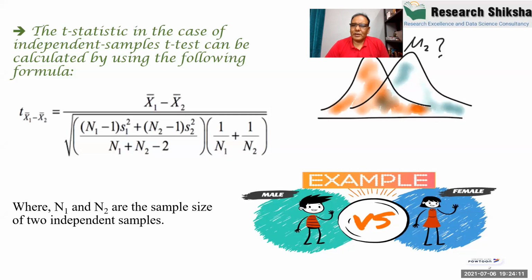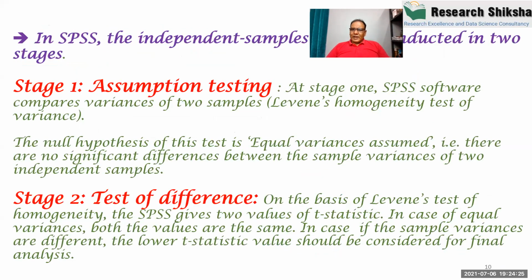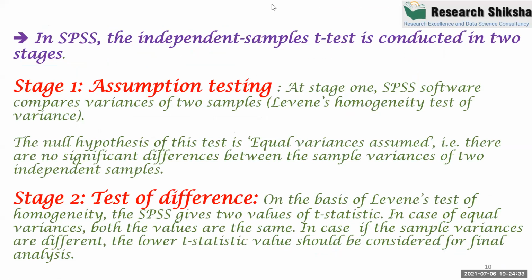If you go to a BTech class, 80% of the students are male. So there is a difference. How do we compare them? SPSS arranges this problem in two stages. SPSS says, don't worry, I will solve your problem, and first of all I will check whether we can compare the two groups or not.